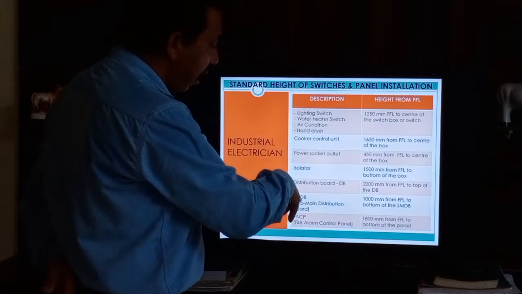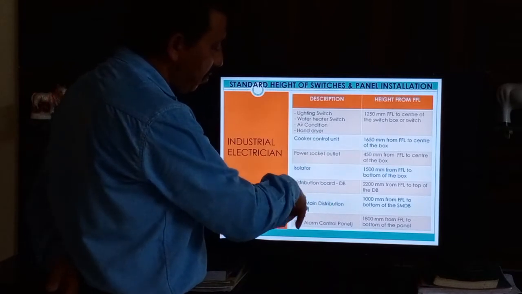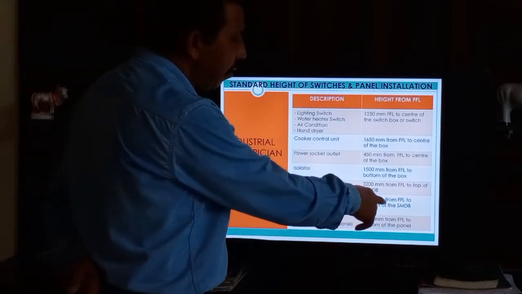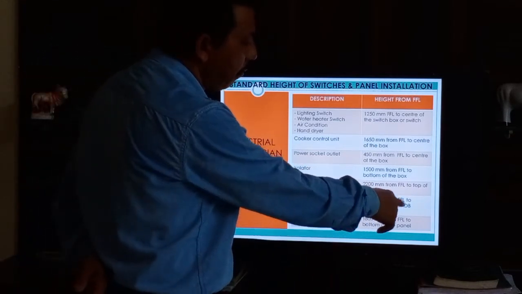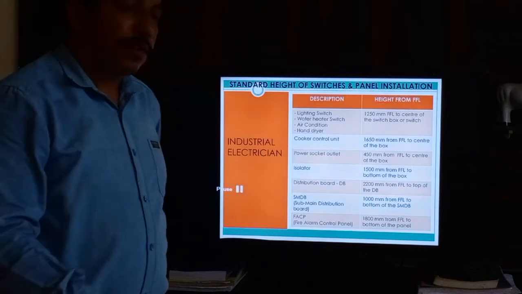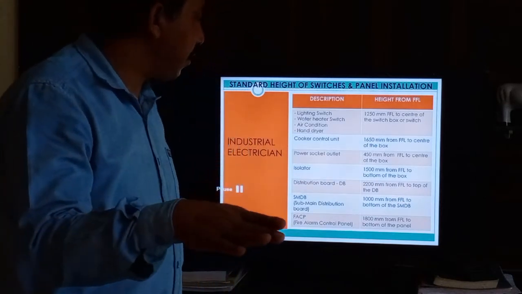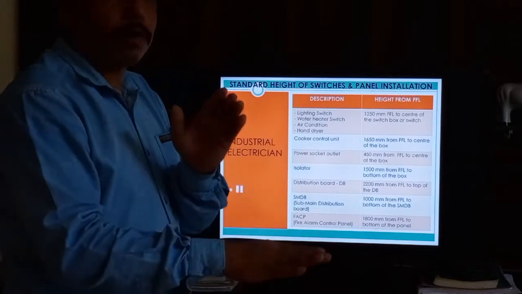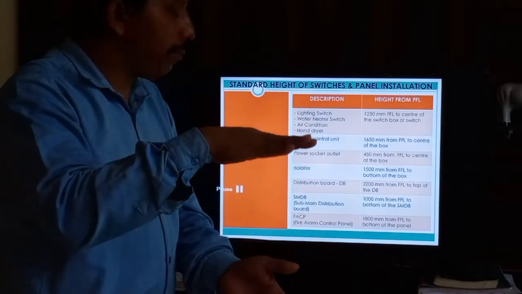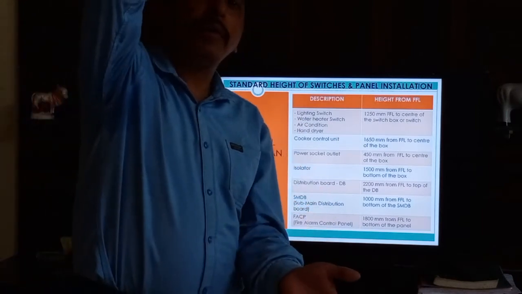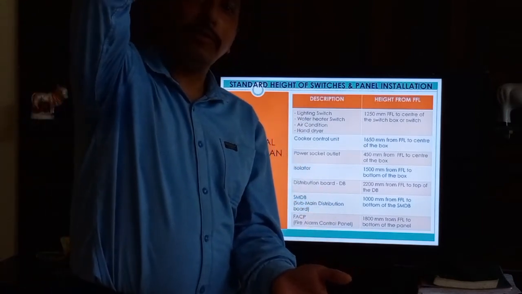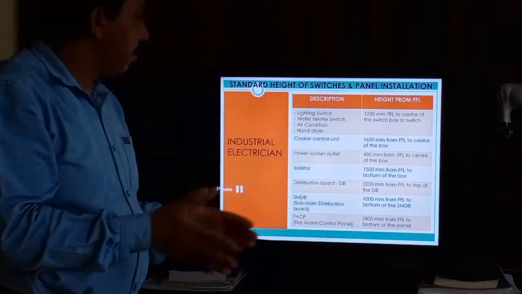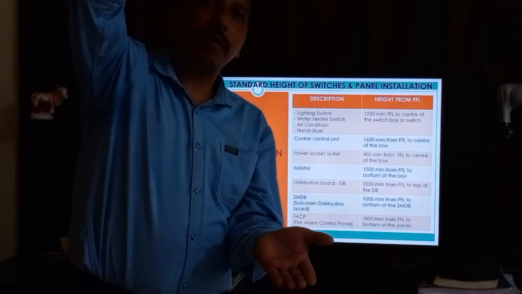And the next one is SMDB, sub main distribution board. Sub main distribution board is 1000 mm from FFL to the bottom of the SMDB. So this means we can install it at 1 meter from FFL to the bottom of the SMDB, because the SMDB is big. The distribution board is small, but the SMDB is a big size.